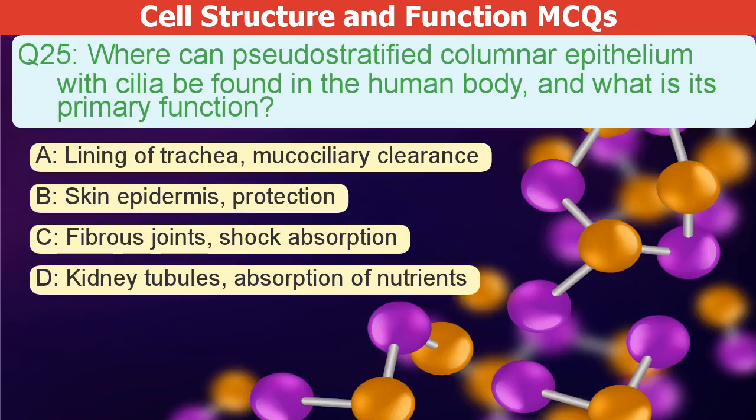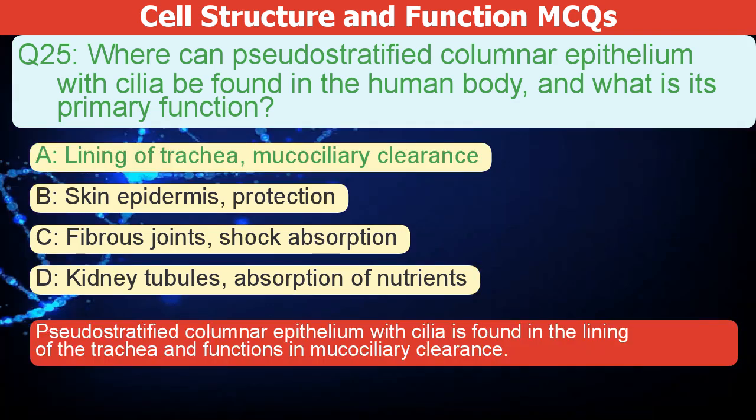Where can we find pseudostratified columnar epithelium with cilia in the human body, and what's its main job? A. Lining of the trachea, mucociliary clearance. B. Skin epidermis, protection. C. Fibrous joints, shock absorption. D. Kidney tubules, absorption of nutrients. The correct answer is A. Pseudostratified columnar epithelium with cilia is found lining the trachea and functions in mucociliary clearance.